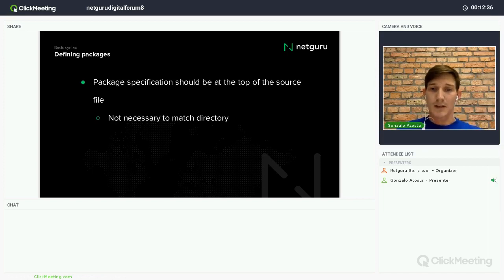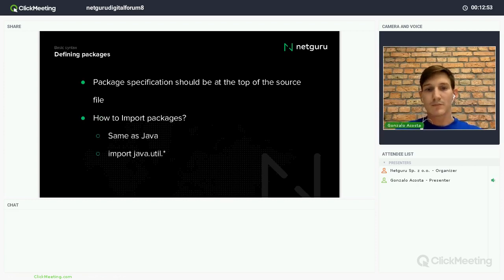It's not necessary to match the directory, right? In Java, we need to match the directory with the package. In Kotlin, it doesn't matter. We can place the file in an arbitrary place in the file system, and just writing the package is enough. How to import a package? Well, it's the same as in Java. For example, import java.util.*, right?